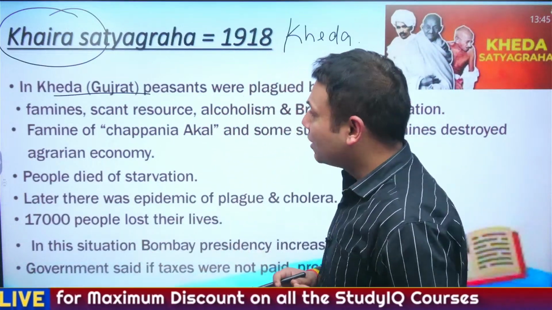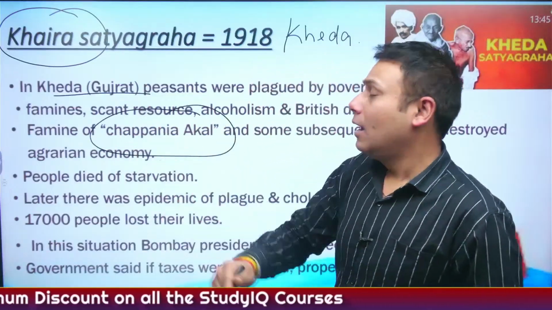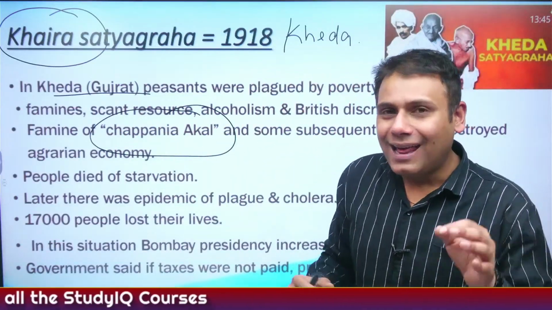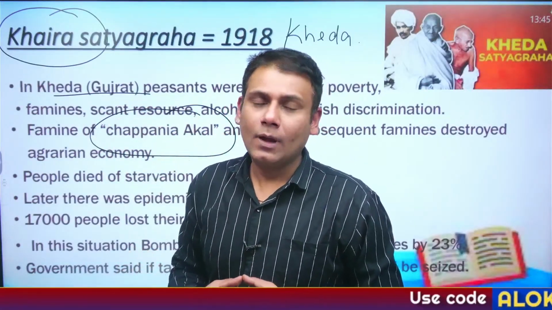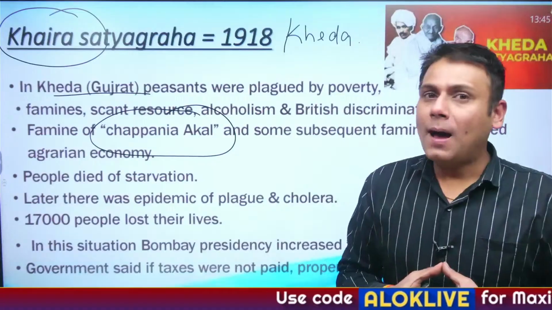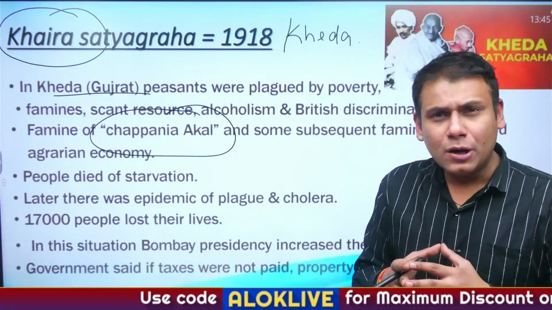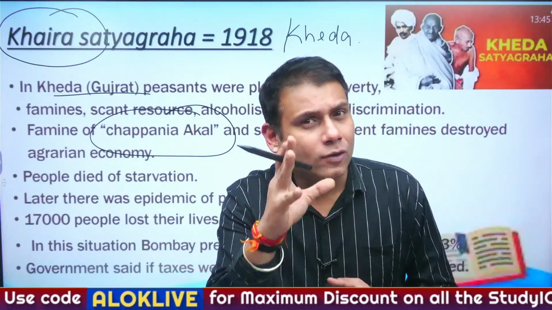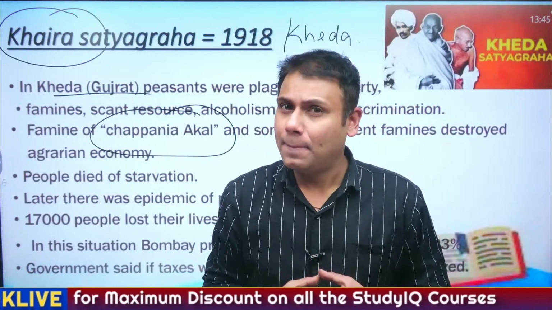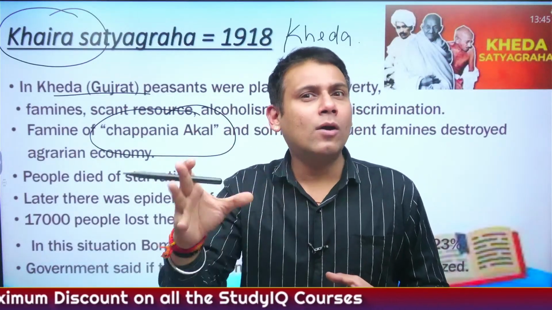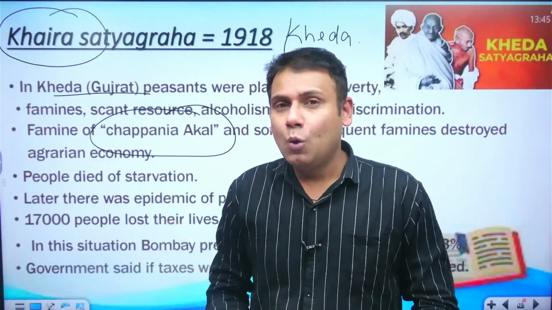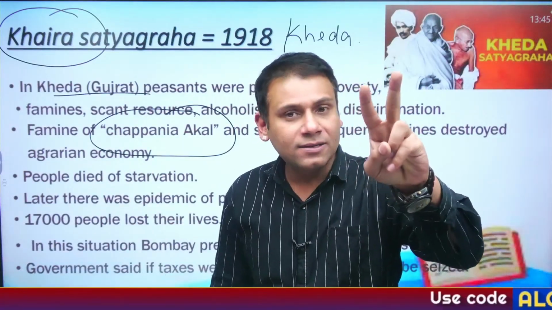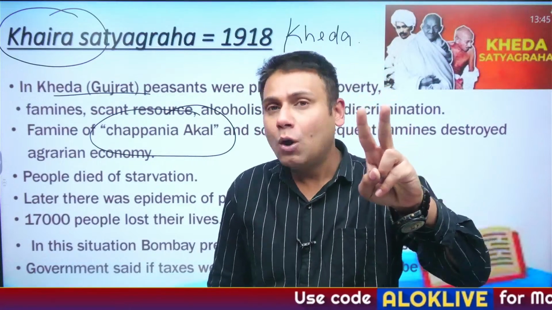And this famine was referred to as Chappaniya Akal. Now, what is Chappaniya Akal? It affected 56 parts of the district. Okay. Now, under this situation, what should be the ethical or the moral responsibility of the government? The ethical and moral responsibility of the government falls into two major categories here. One is mitigation and second is rehabilitation. Now, what is mitigation?